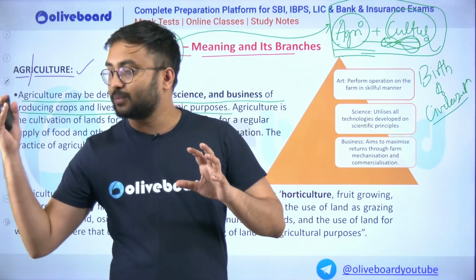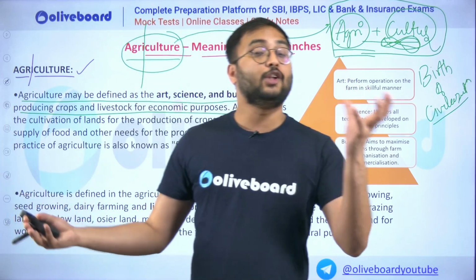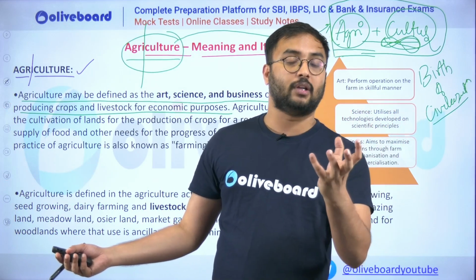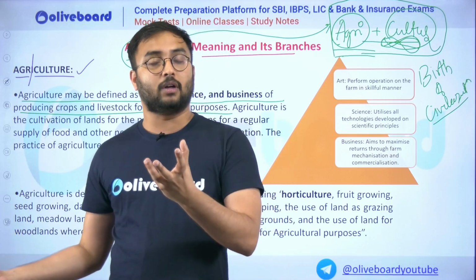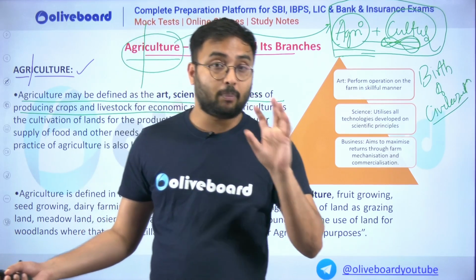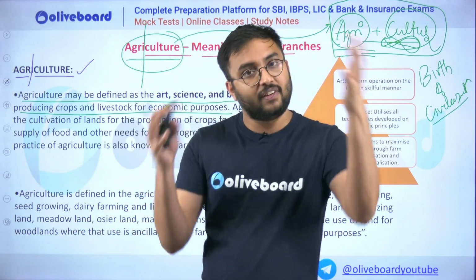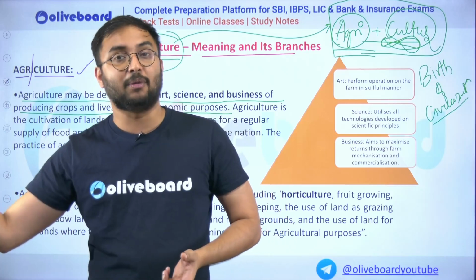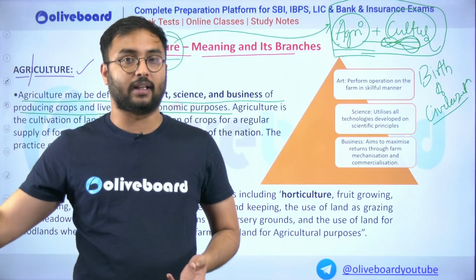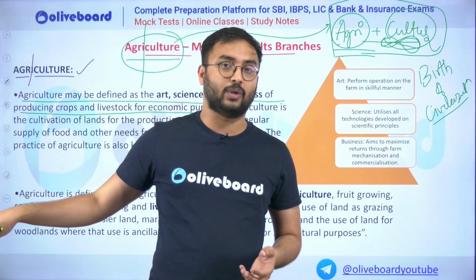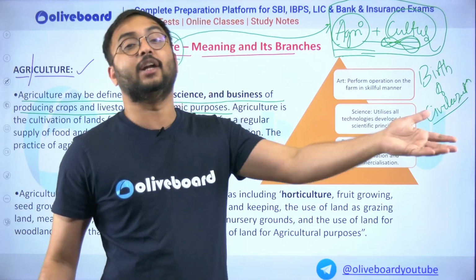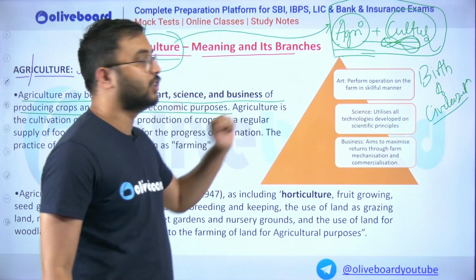You could see, from the settlement of man till the development of economic markets, political structures, and societies, the development of culture and civilization, everything is because of agriculture. Everything has a genesis which is connected to agriculture. If you remove agriculture from the equation, all these things would have formed in a very delayed way. That is why agriculture is very, very important.